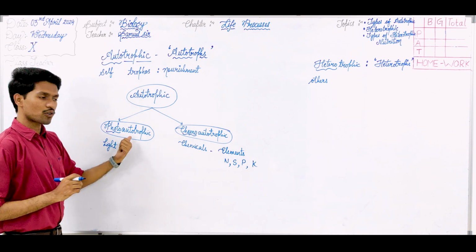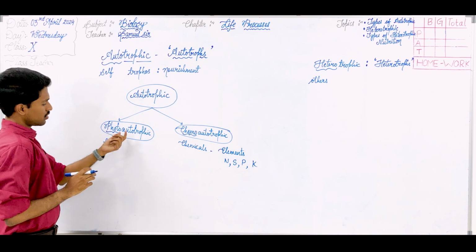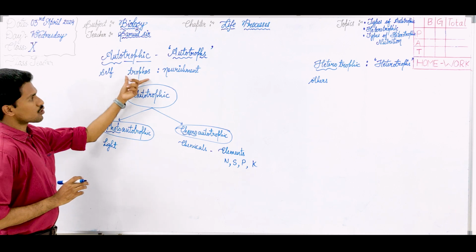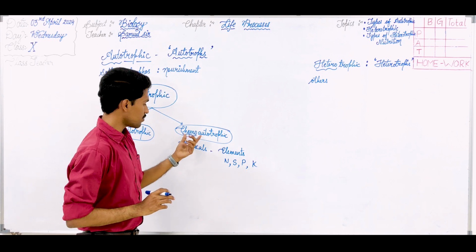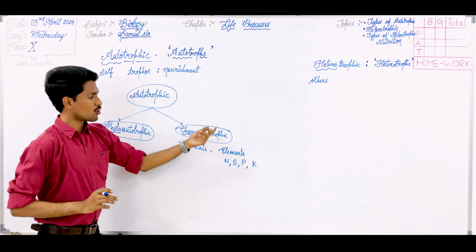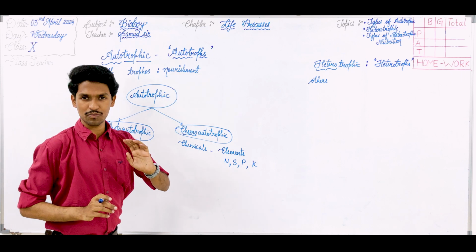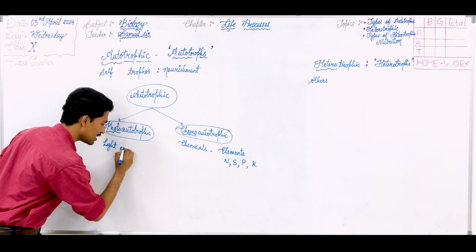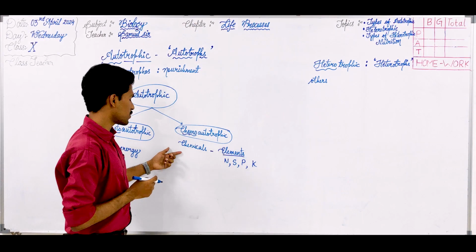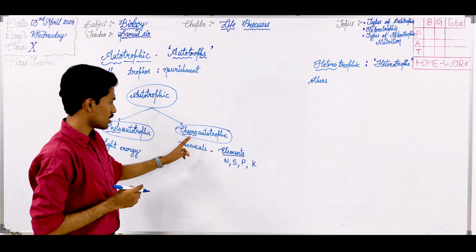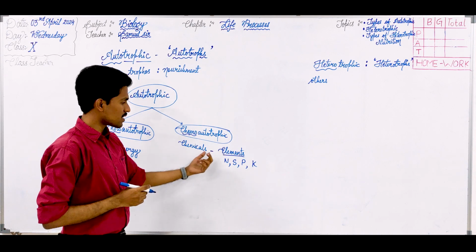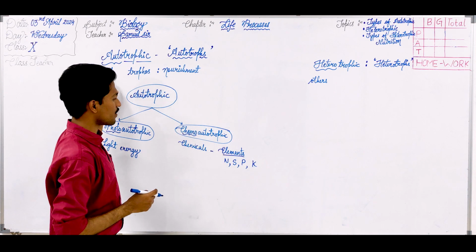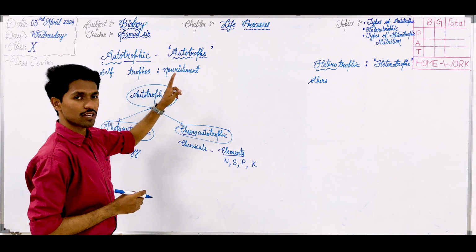Now talking about photoautotrophic mode of nutrition. Here the word photo means light, auto means self, the word trophic comes from the word trophos meaning nourishment. Same like that, chemo means chemicals, auto means self, trophic comes from the word trophos meaning nourishment. The mode of nutrition in which organisms use light energy. So as I was saying, chemoautotrophic mode of nutrition, the word chemo means chemicals such as elements, we can take nitrogen, sulfur, phosphorus, potassium. The word auto meaning self, the word trophic comes from the word trophos meaning nourishment.